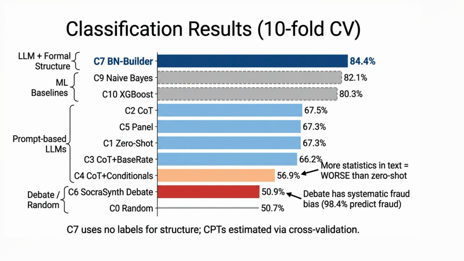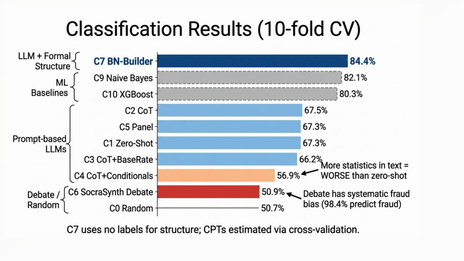Now to the results. Bayesian network construction performs really well, better than machine learning baselines, vastly better than the prompt-only methods alone. Notably, a finding on prompt-based methods: giving the large language model too much information, like throwing all conditional probabilities into the context window, actually makes it perform worse than a simpler prompt without any statistics at all.